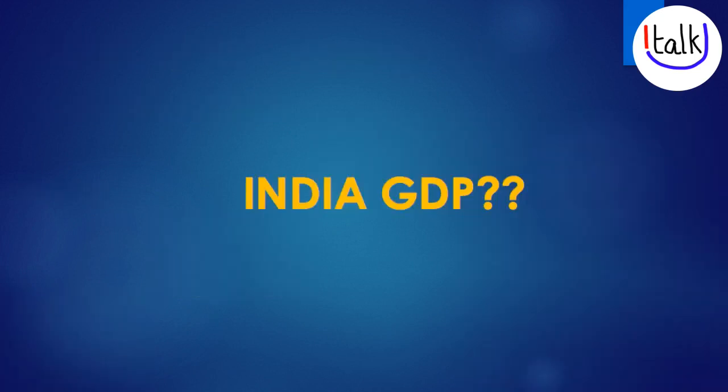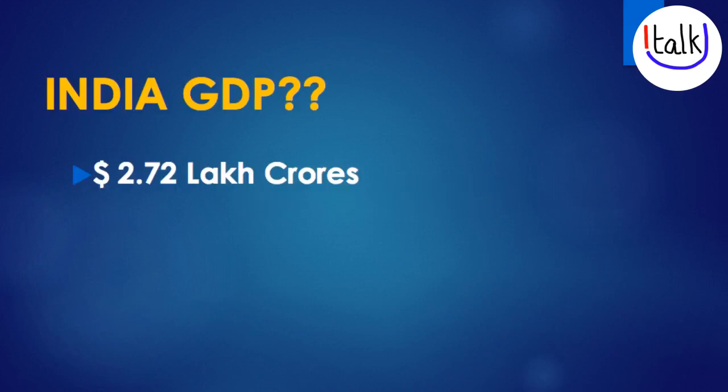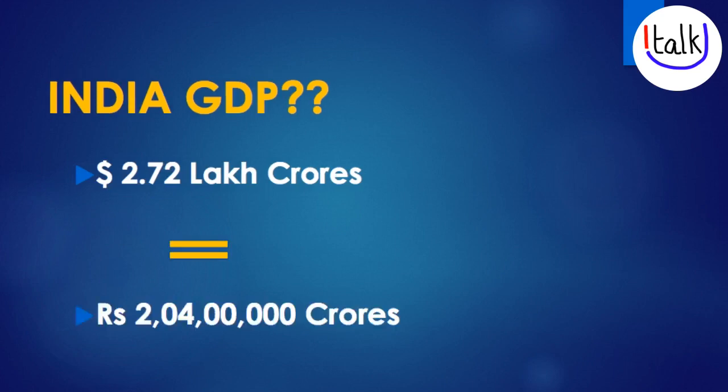In this video, let's check out what is the total GDP of India and what sectors contribute to the total GDP. To begin with, what is the total GDP of India? It is 2.72 lakh crores American dollars. That gets converted to 2 crore 4 lakh crores of Indian rupees.